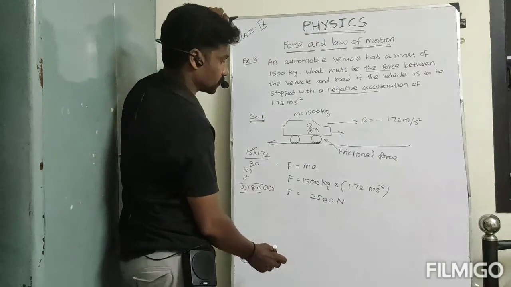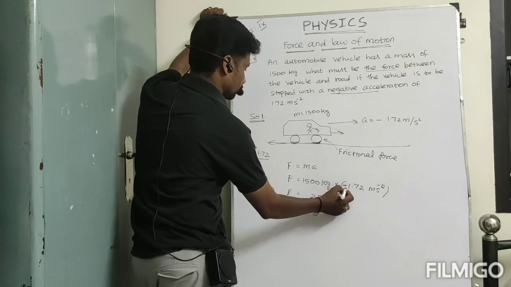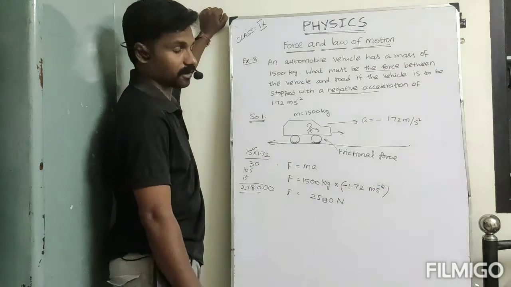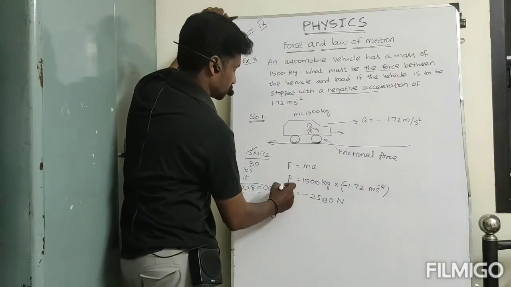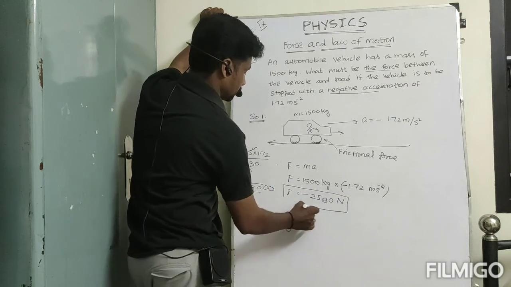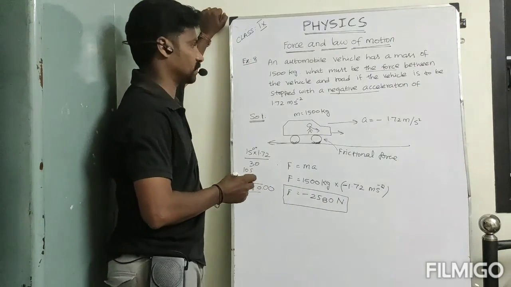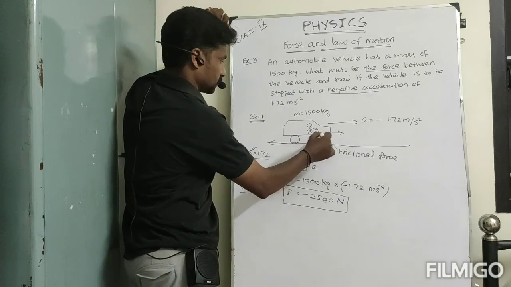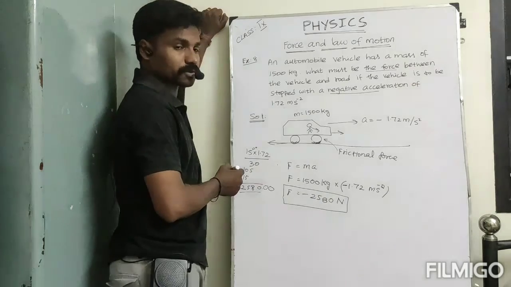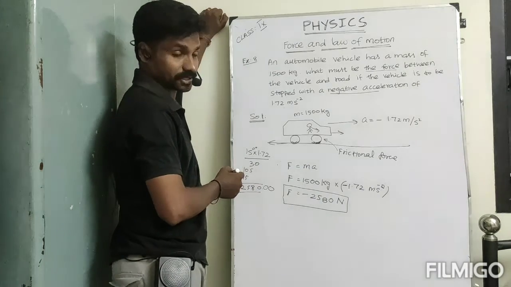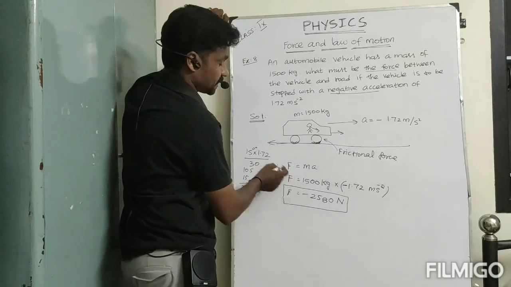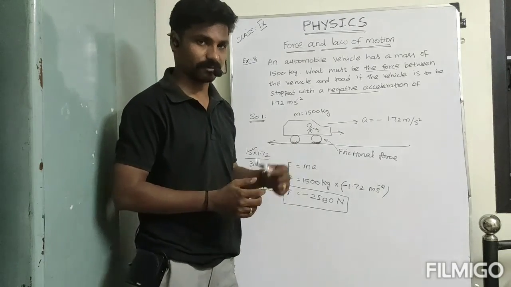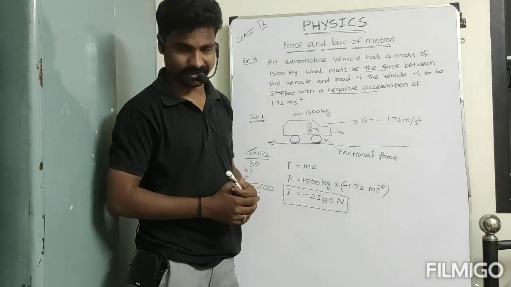This is the frictional force, that is from the deceleration or negative acceleration. So we can say the answer is the force produced between that tire and that road is 2580 Newton. What does this negative sign represent? That is the frictional force. It is acting in the opposite direction to the motion of the vehicle.